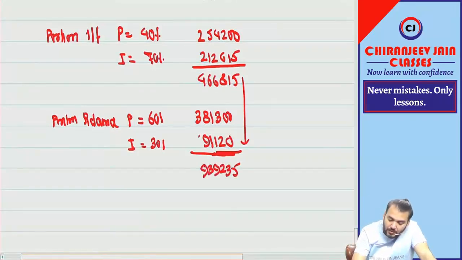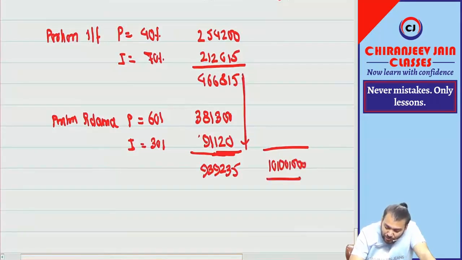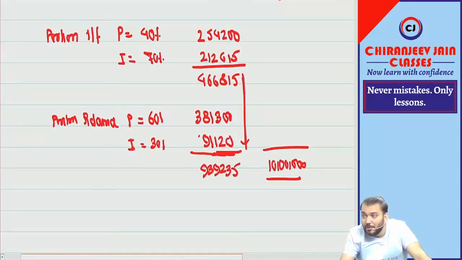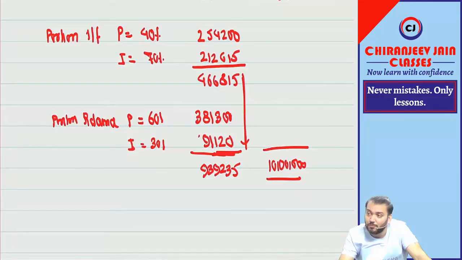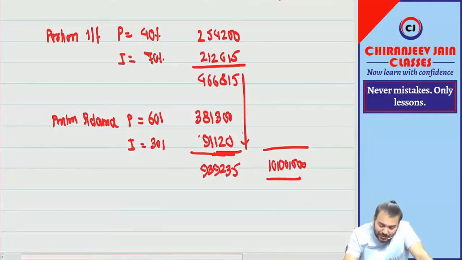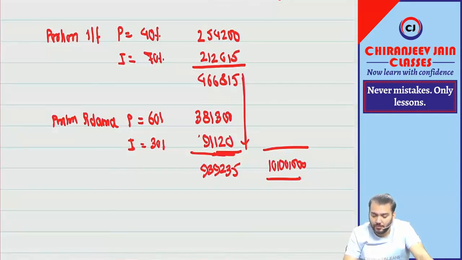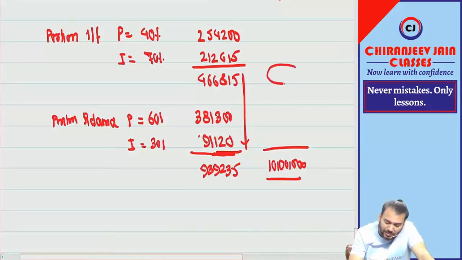9,39,235. Now what is the carrying amount? Carrying amount is 10 lakh. So what India says is that this 10 lakh will be allocated in this ratio. The 10 lakh carrying amount will be allocated in the ratio of fair value of portion transferred and portion retained. So can you allocate in this ratio? Can you give me this amount, and this amount?